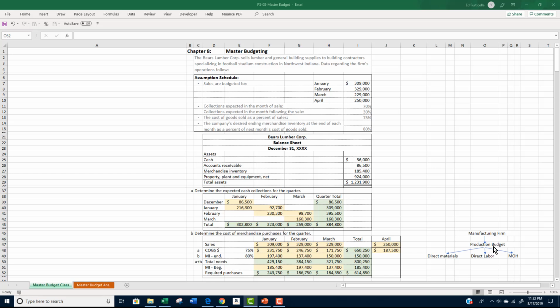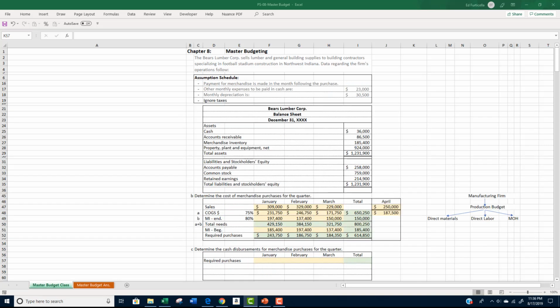The direct materials budget would tell us how much direct materials were needed in both units and costs to satisfy the production. The direct labor budget would tell us the cost of labor needed to produce our product, and the manufacturing overhead budget would tell us how much overhead would be applied to the production process.